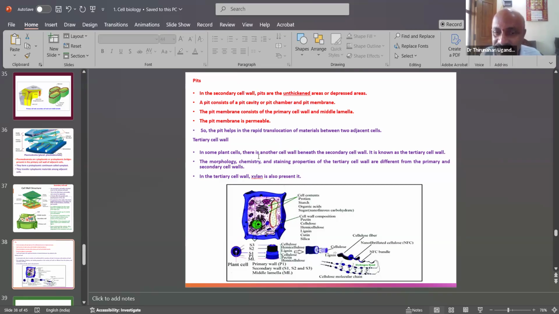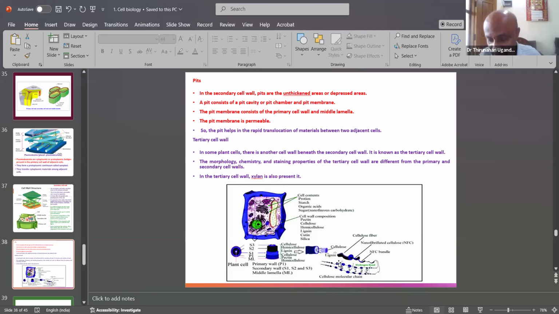In some plant cells, there is another cell wall beneath the secondary wall. Not only the middle lamella, primary cell wall, and secondary wall, which are the common types of cell walls. Some plants have another, a tertiary cell wall, which is also present. The morphology, chemistry, and staining properties of the tertiary cell wall are different from the primary and secondary cell walls. In the tertiary cell wall, xylan is also present.